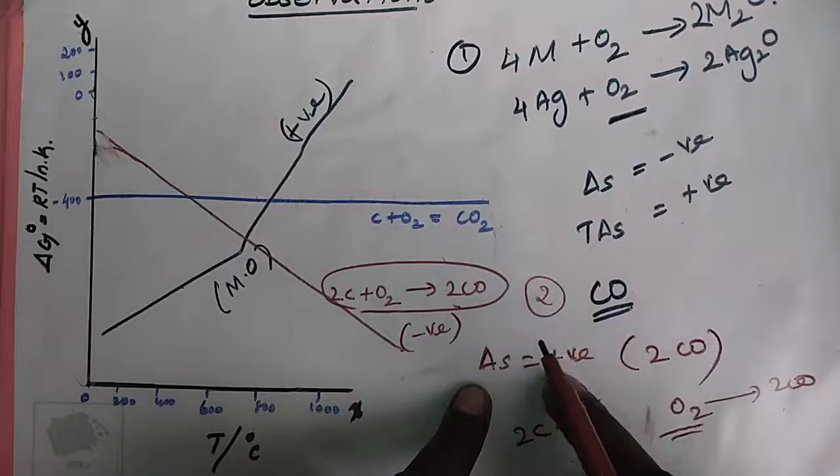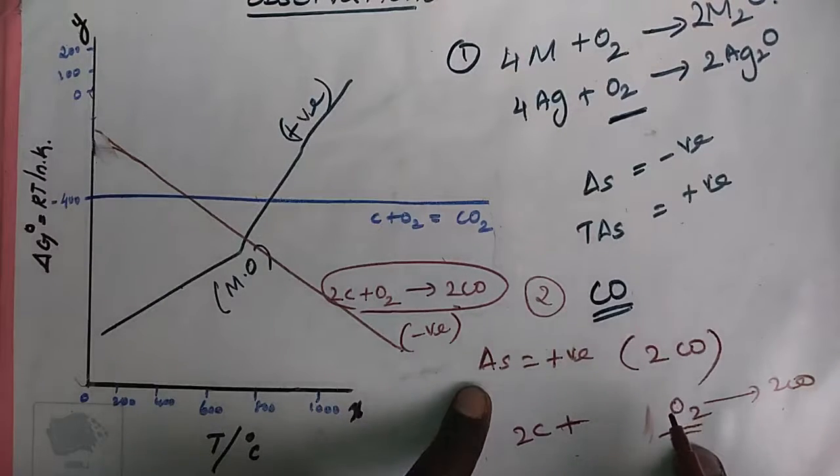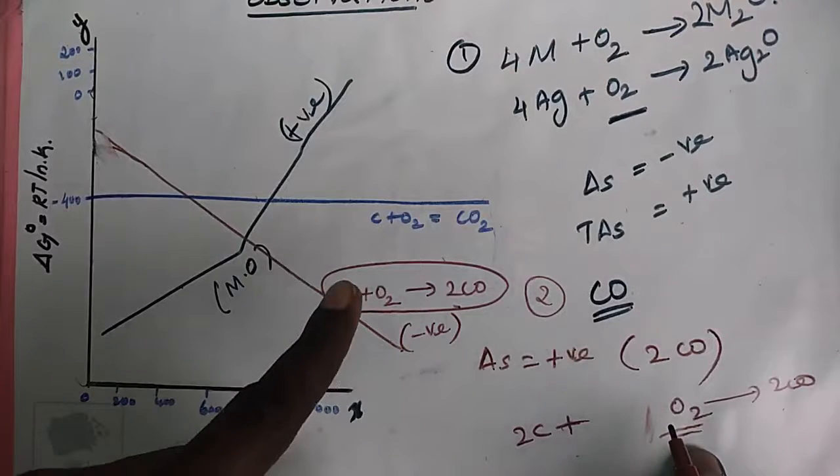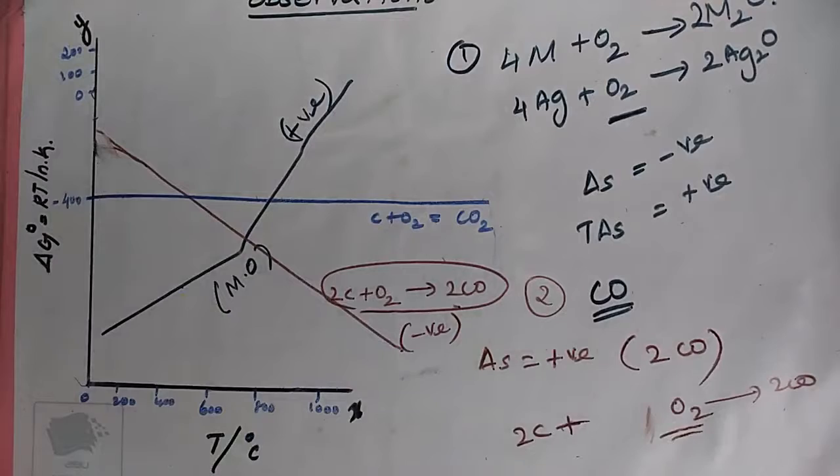Del S is positive as 2 moles of carbon monoxide gas is formed by the consumption of 1 mole of oxygen gas.